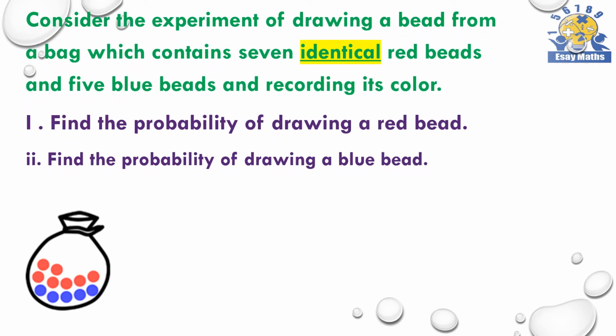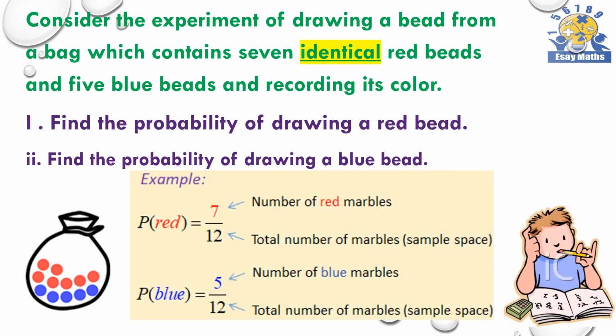Consider the experiment of drawing a bead from a bag which contains 7 identical red beads and 5 blue beads and recording its color. Part 1, find the probability of drawing a red bead. Part 2, find the probability of drawing a blue bead. You know that there are 7 red beads and 5 blue beads.